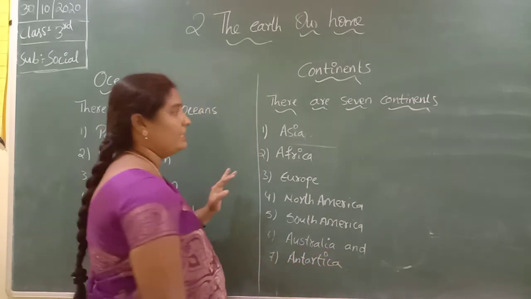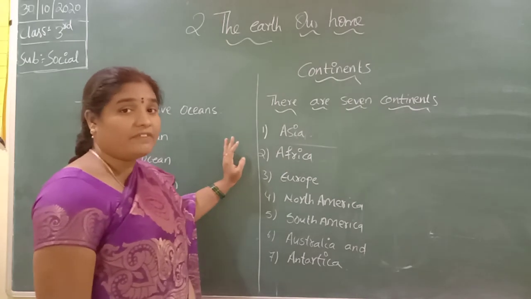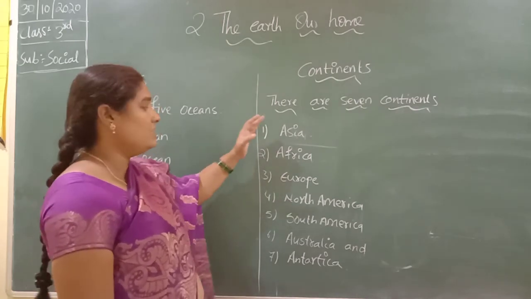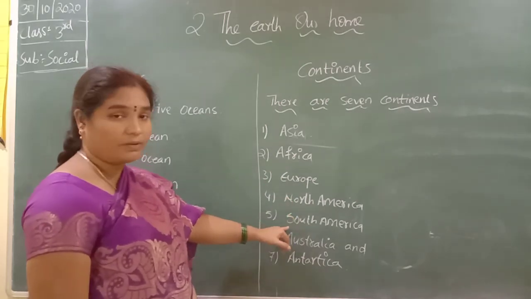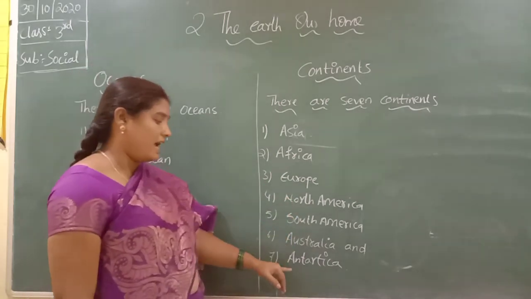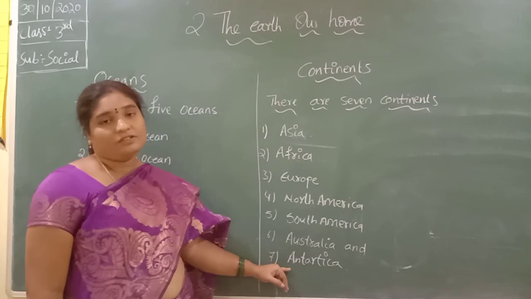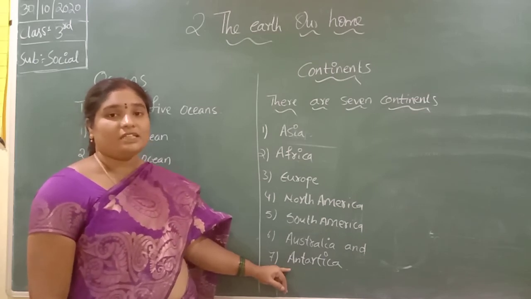How many continents are there, children? There are 7 continents. What are they? Asia, Africa, Europe, North America, South America, Australia and Antarctica. So there are 7 continents in the world.